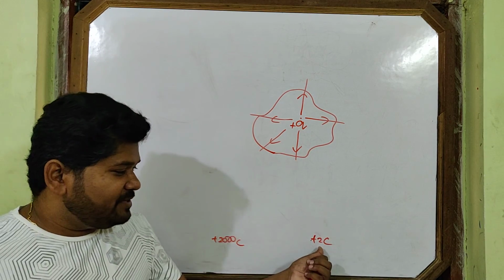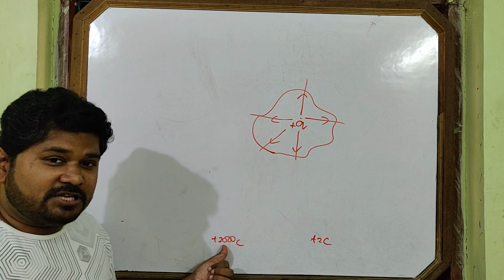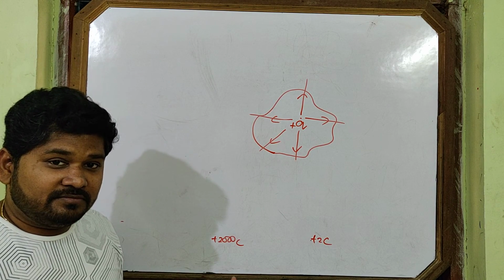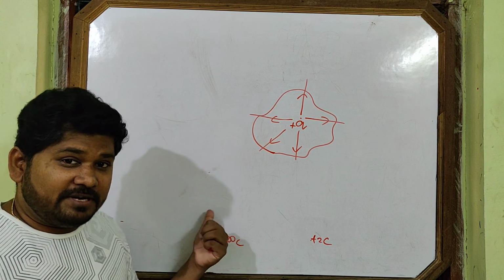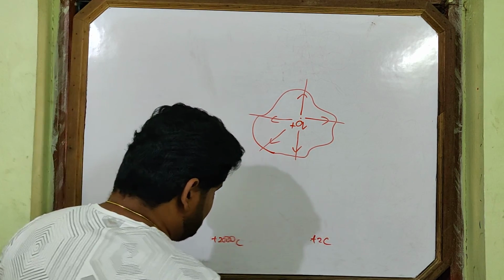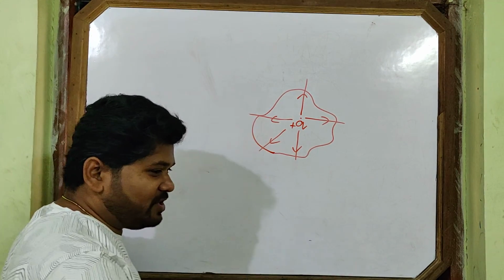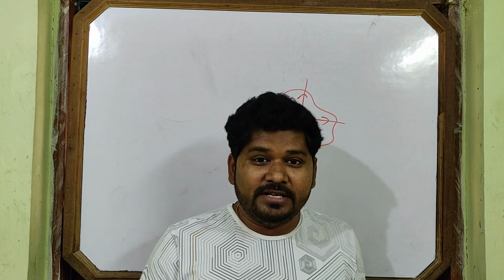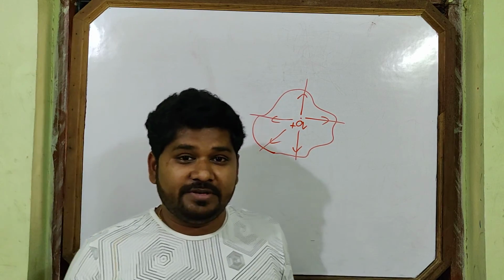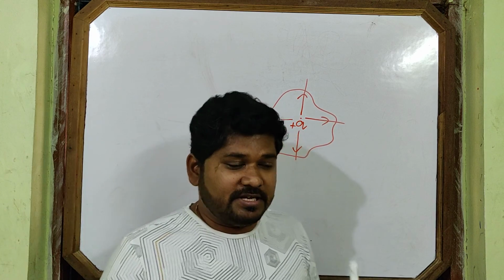That means if this is a point charge, here also infinite lines will come, and if this is a point charge, here also infinite lines will come. Then the electric intensity will be same for both. No. So these are imaginary lines. You cannot count the lines like that. For that only we are discussing the flux, how many lines are linked with a surface. As we can't count, we are calculating it mathematically.